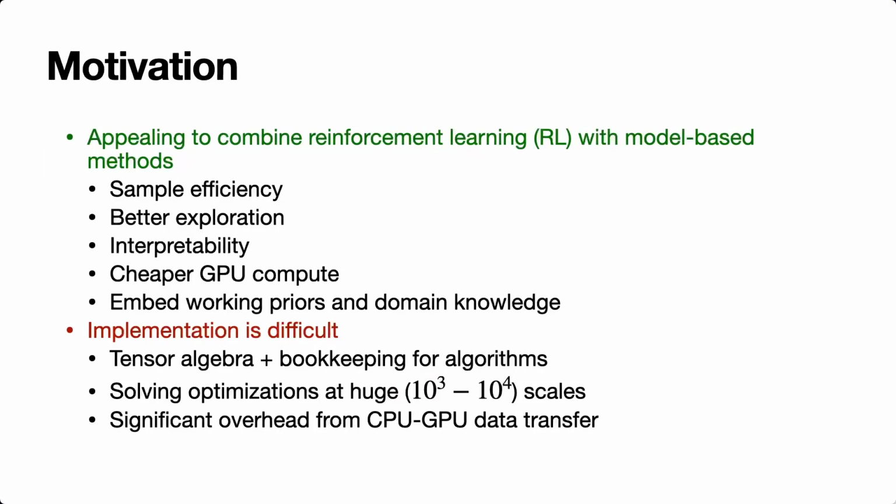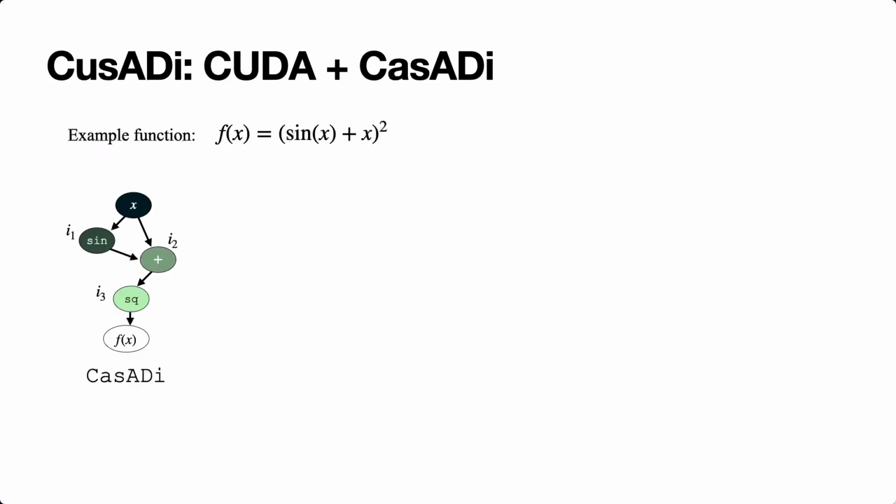However, a major bottleneck has been in the implementation and scalability of these model-based techniques. It's complex to implement algorithms for tensors of data, it's hard to solve optimizations efficiently for thousands of agents, and there's significant overhead from passing data between the CPU and GPU. To address this, we present our work CusADi.